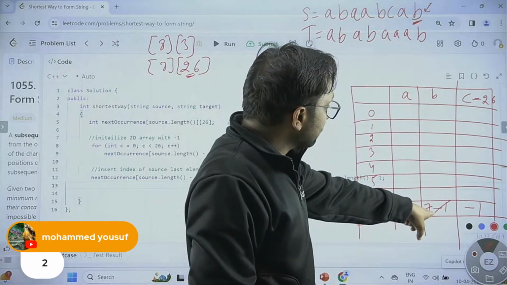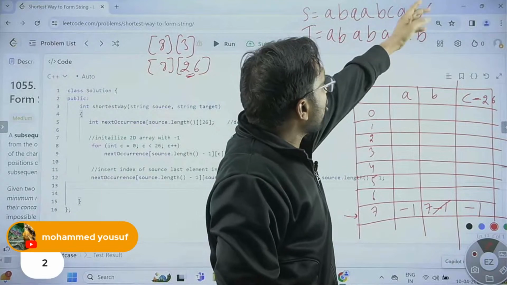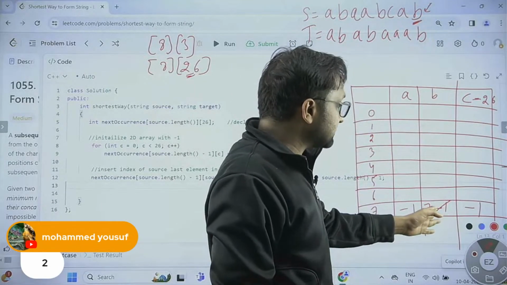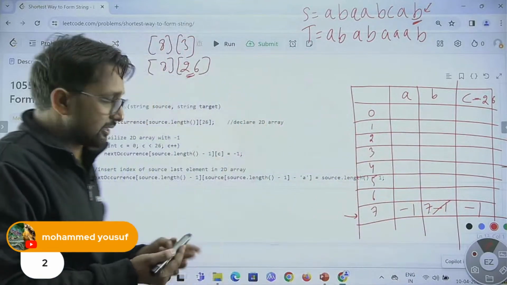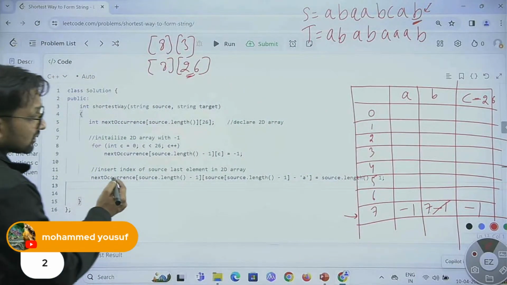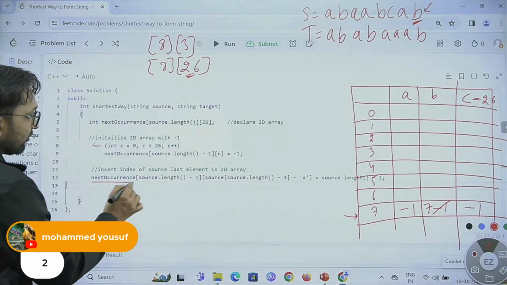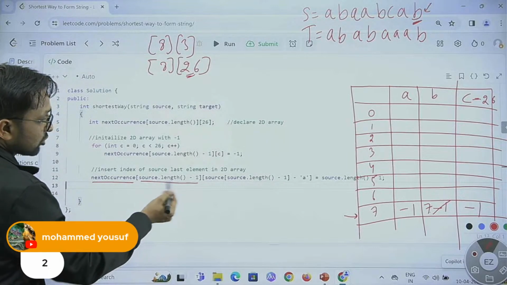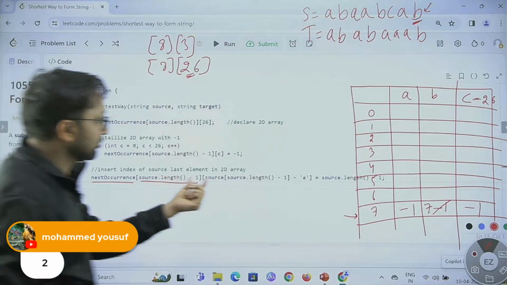B, I'm writing 7 over here for this B, because that is at the 7th position. B is there or not? Yes, B is at the 7th position. All other symbols are not there, so -1 is already there. So put the 7. This is a statement putting the 7. We can see over here in our 2D array at the last row. This is telling me the last row, source length -1, that is the last row.